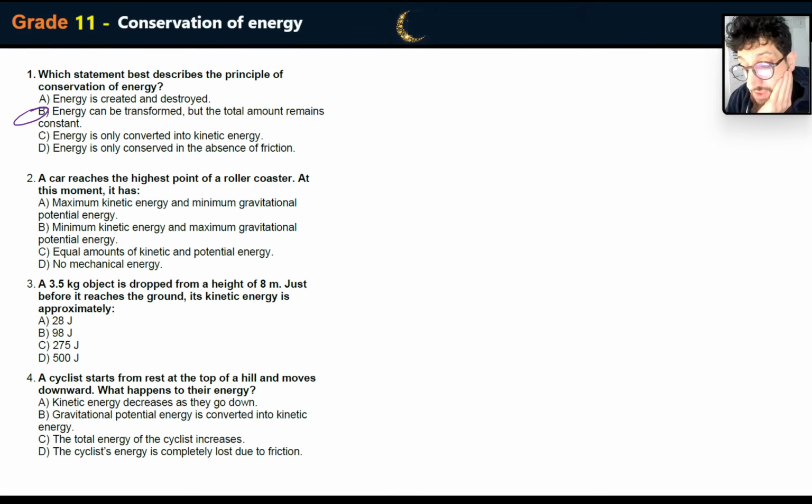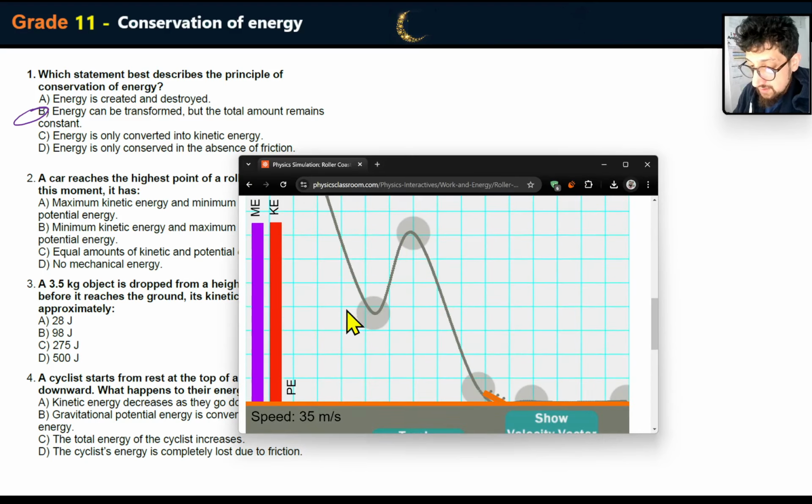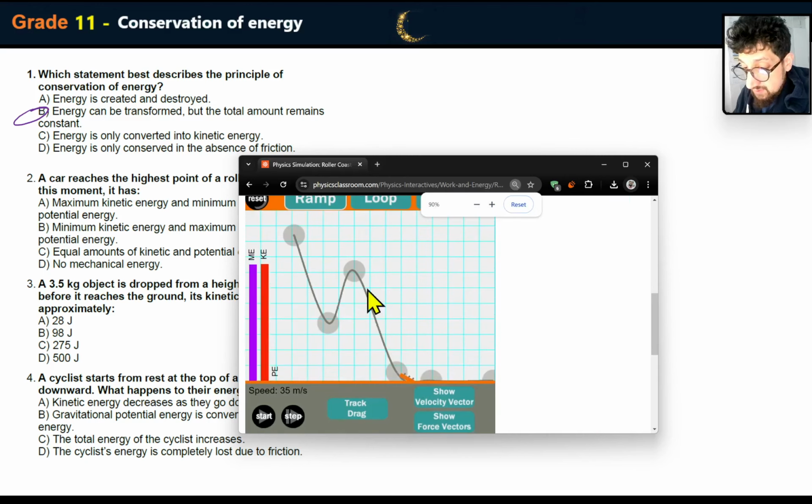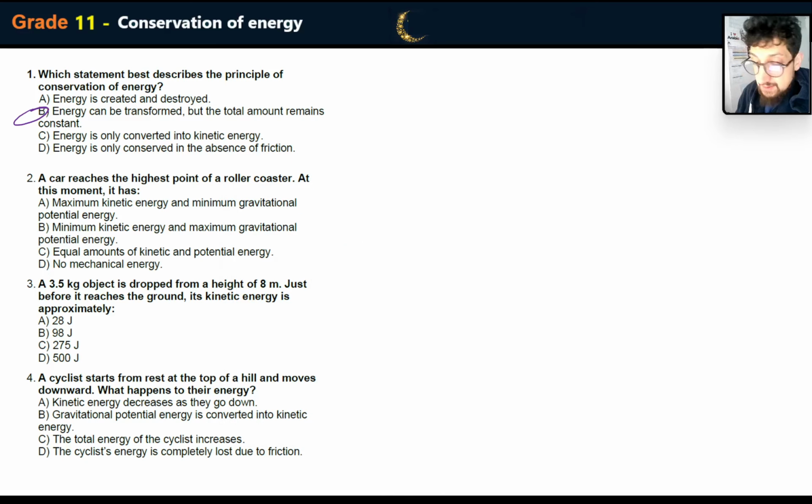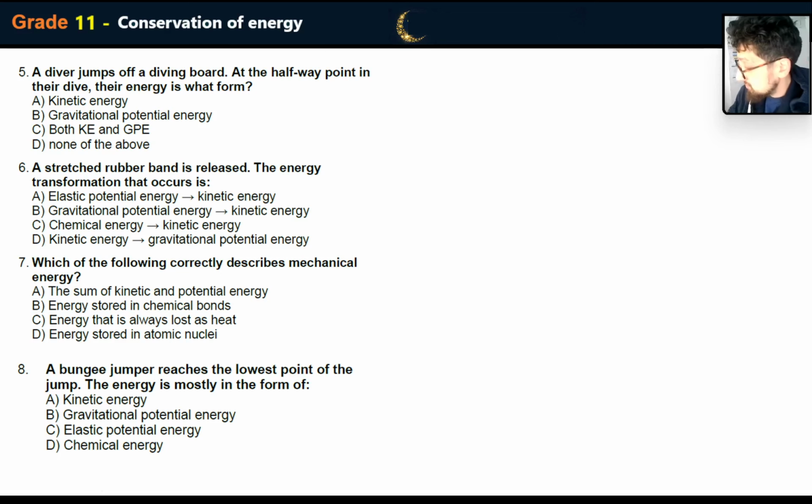A car reaches the highest point of a roller coaster at this moment. At the highest point, okay, if we can reset this, you can see what I mean by that. So let's reset it. At the highest point, it has a lot of gravitational potential energy. As it starts moving, what happens at the lowest point? A lot of kinetic energy. Okay, so that's what happens. So at the highest point, it has the maximum gravitational potential energy and the minimum kinetic energy. Oops, sorry.